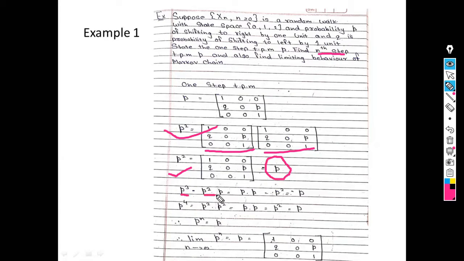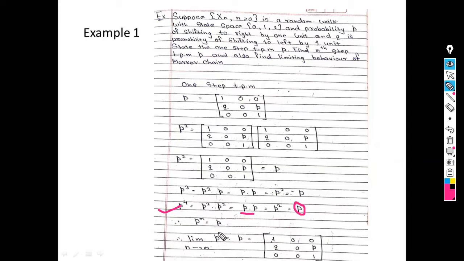P cube is P square into P. But what is P square? P square is nothing but P. So I get P into P, again P square, but again P square is P. So P cube is nothing but P. Similarly, what is P raised to 4? P square into P square. What is P square? P. So P into P is P square, and finally I get P.